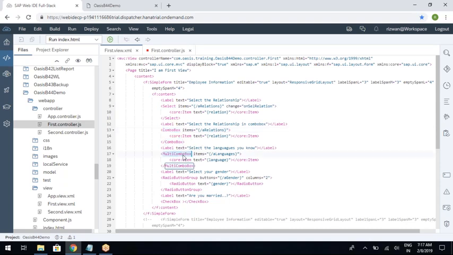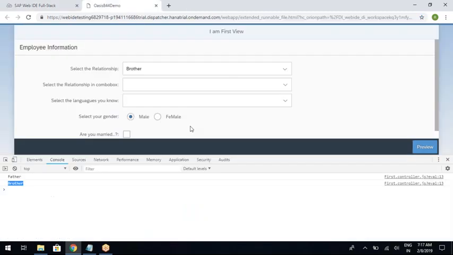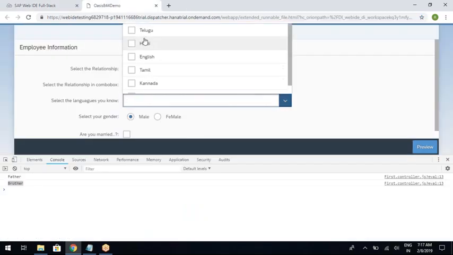But for multi combo box, you need to follow a slightly different approach because it's not a single value, it's multiple values which you can select. When you read the data from this one, it gives all these values in an array. So you need to loop over the array and read the values. That I will show you.